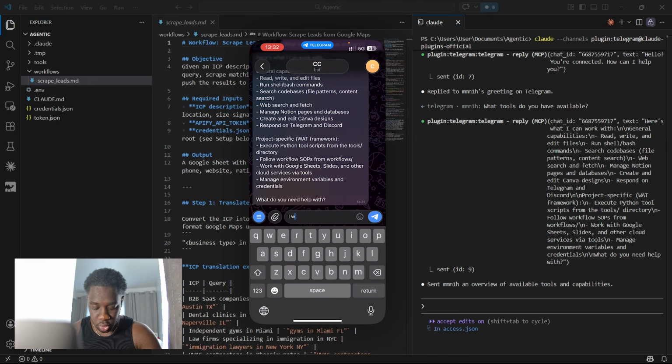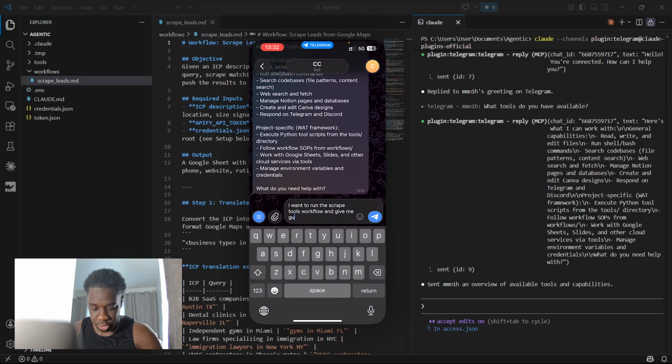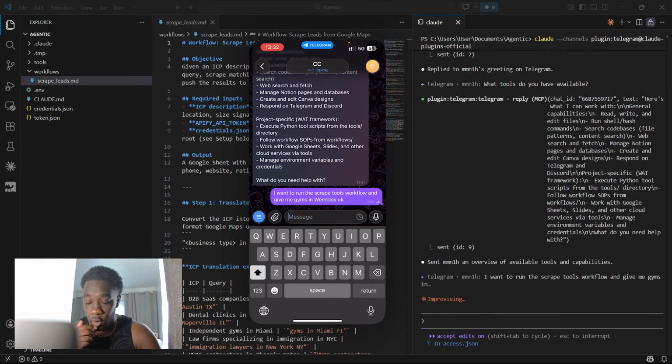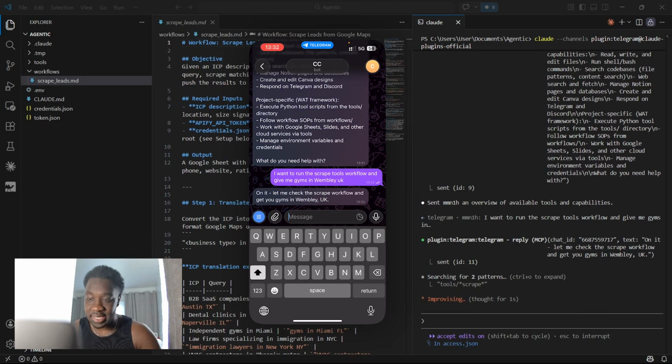So we can ask it the exact same thing that we said. We can say, I want you to run the scrape tools workflow and give me gyms in Wembley, UK. And obviously, because I've got that skill and everything within Claude Code on my desktop, Claude Code within Telegram can access that and then literally run the tool for me. And then there we go, that's done.